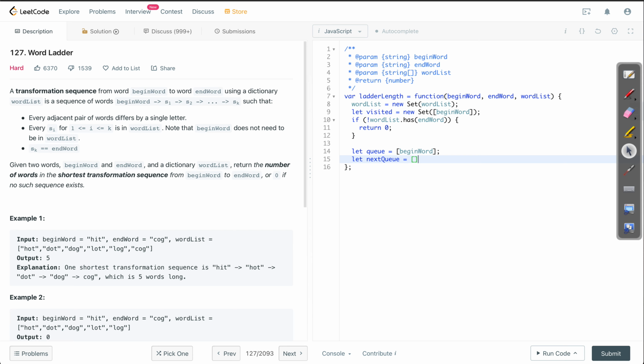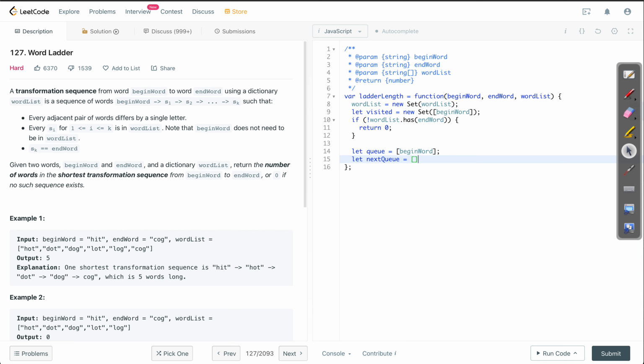In each iteration of BFS, next queue will keep on accumulating all the children nodes, and thus queue will get empty, and at the end of the loop we'll reassign next queue to queue and change the level from whatever the level is to plus 1.